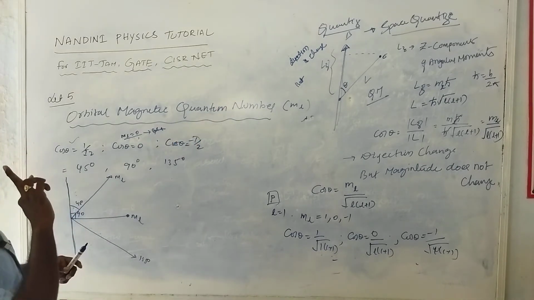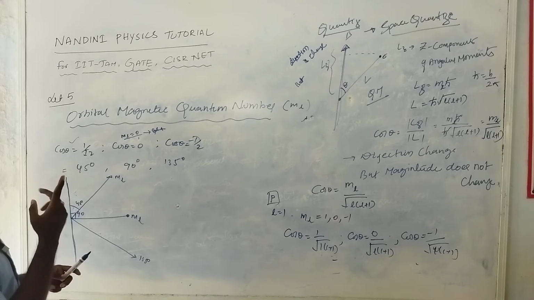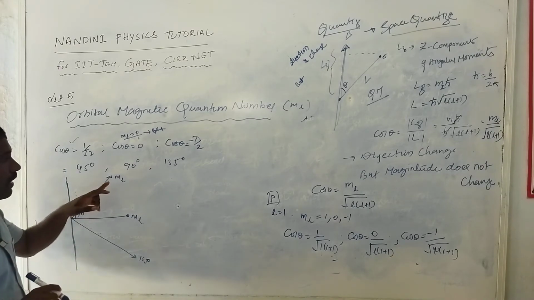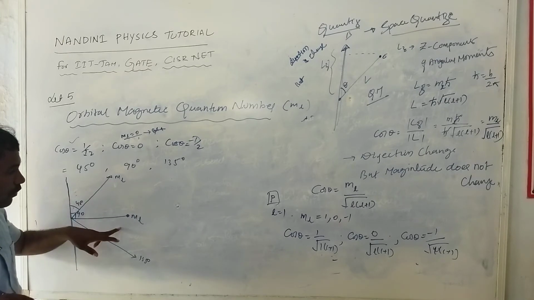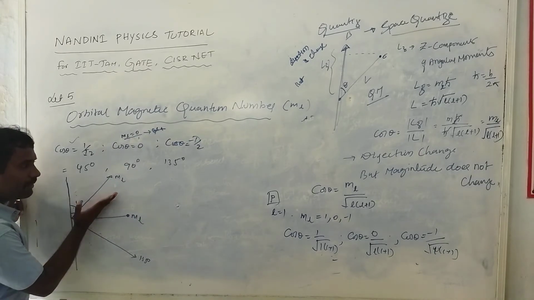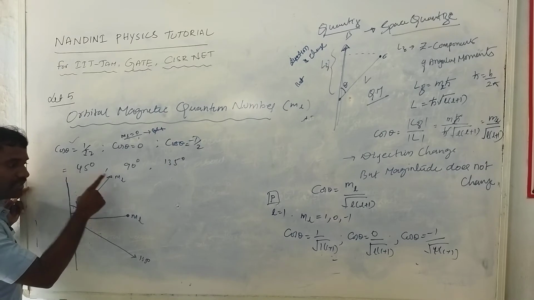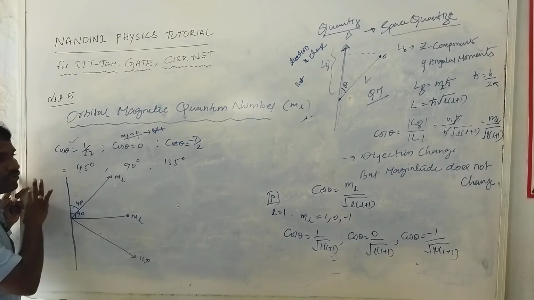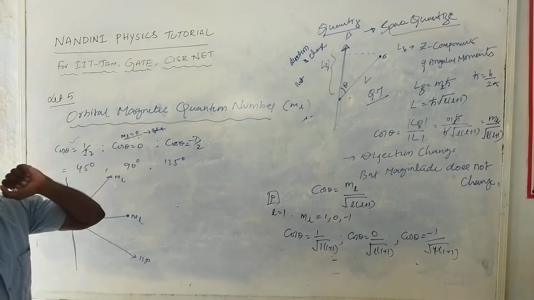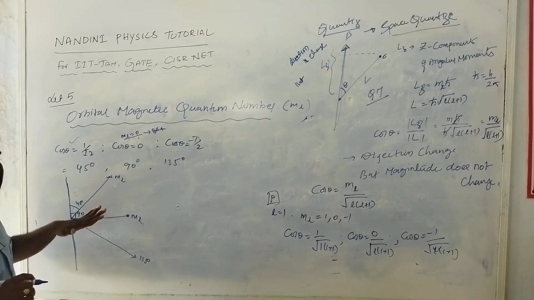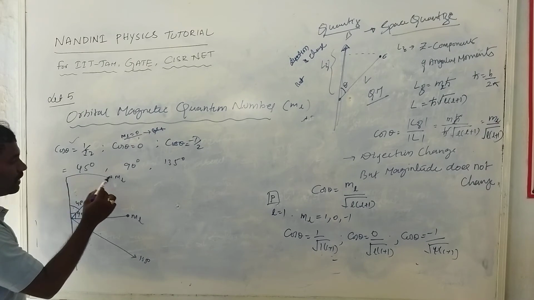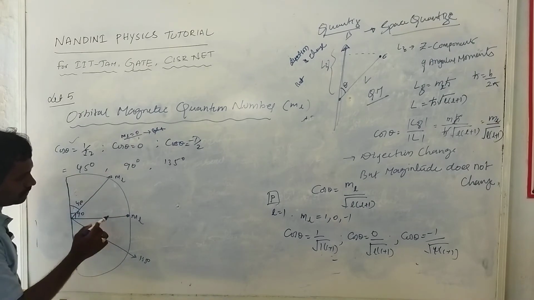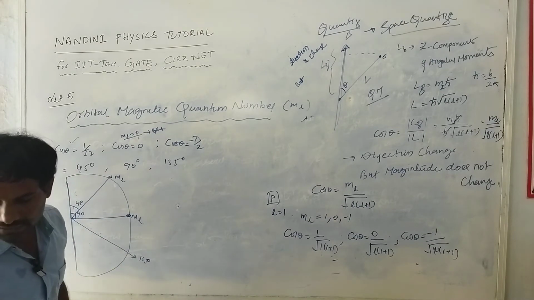Due to orbital magnetic momentum quantization, this ml is also quantized. Every time it changes its direction, but it does not change its magnitude. So this is nothing but space quantization of the electron. This is one important theory. You can write the space quantization like this. This is the space quantization term.